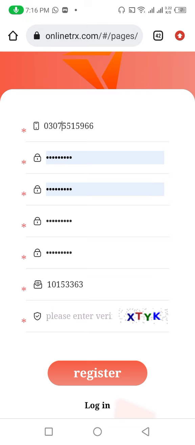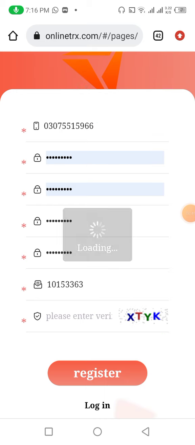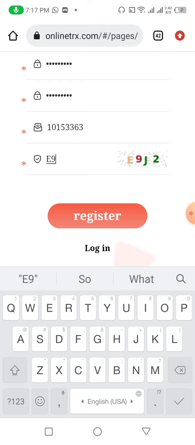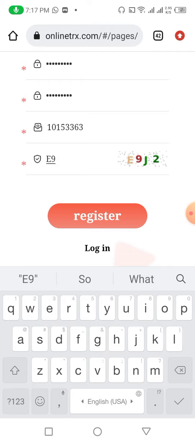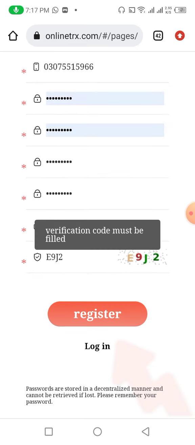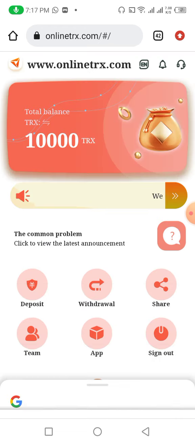Friends, you can see that I fill in all my information, such as my number. First I need to refresh this code. Now I put my code here, such as 9J dot, and you can see that I first put my J here, then I put 2, and I click on register. After clicking on register, the verification code shows an error. Now I need to solve it. You can see that now I click on it. Now I registered successfully into the website.